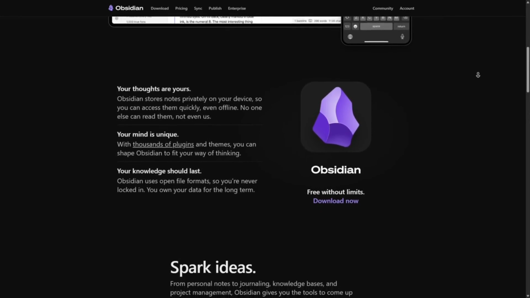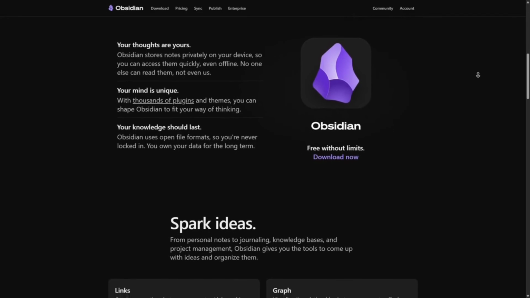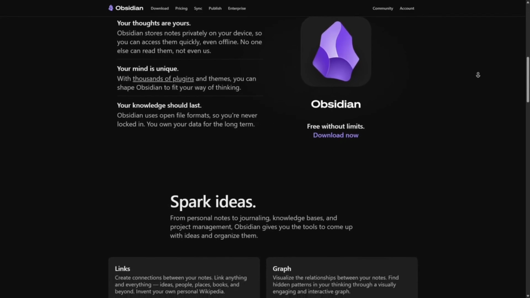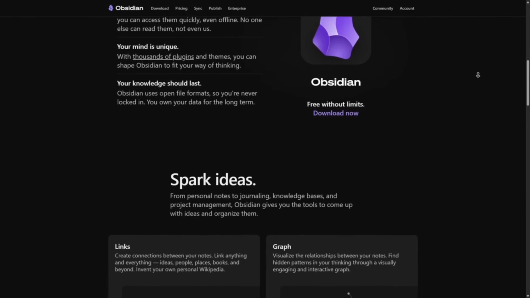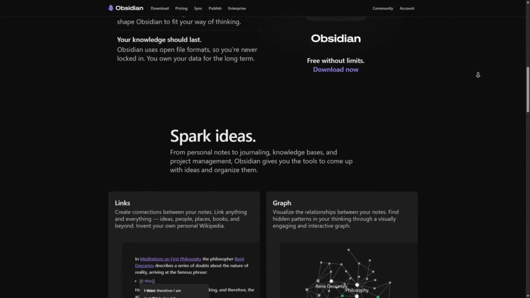Great for network thinking with backlinks, and an active plugin ecosystem for customization. Setbacks: not designed for file archiving or PDFs. Some features, like sync, cost extra. It can feel overwhelming without structure.